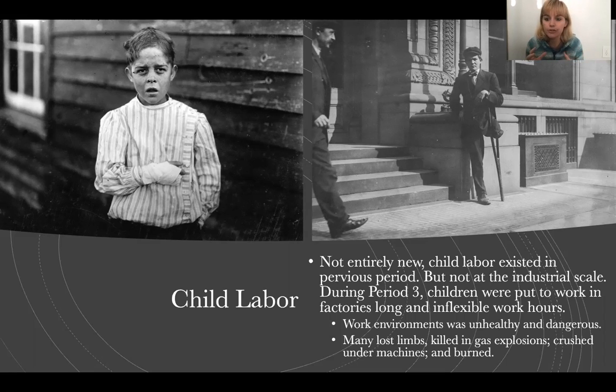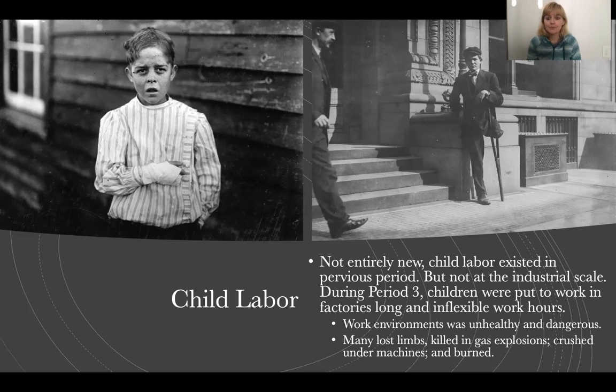Now these poor farmers are poor factory workers. They're dealing with someone else deciding the time of their shift, and someone else deciding what exactly they're going to be doing. So yes, child labor is not entirely new, but the kind of child labor we see in period 3 is new. Okay. We see it on an industrial scale.